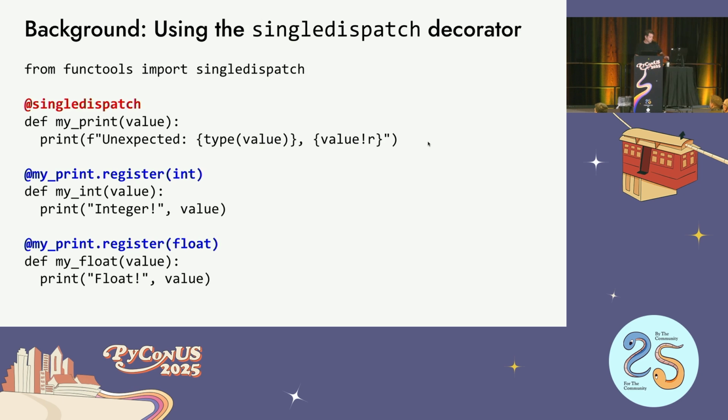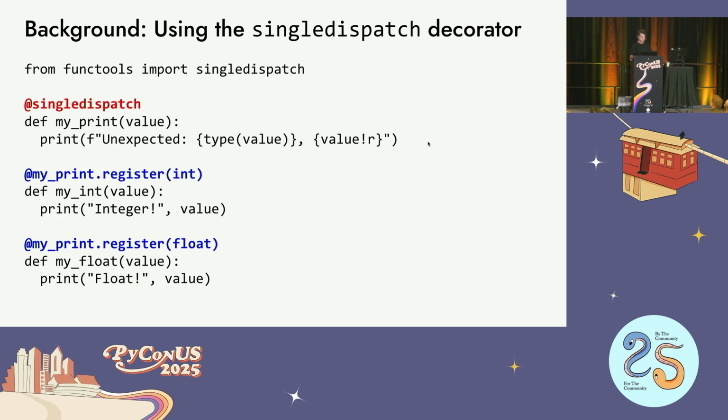So the function is called single dispatch. It's inside of functools. It's been there for a very long time. How many people in the audience have ever used single dispatch? Have you actually used it in your code? Oh, this is great, amazing. And then who has never heard of single dispatch before this moment? Yeah, cool. Okay, awesome. So it's there. So let's talk about what it is, how it works, and how do you apply it.